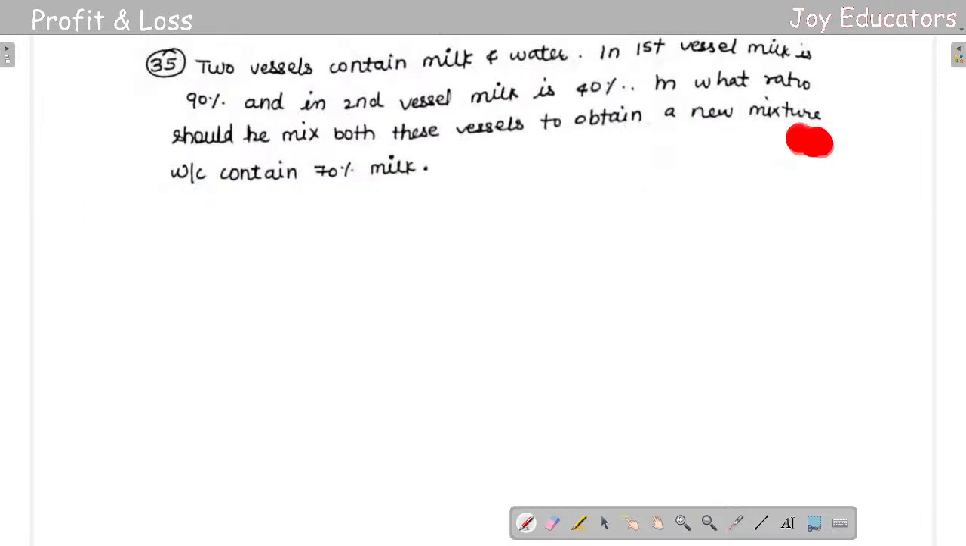30th question. So 2 vessels contain milk and water. The first vessel milk is 90% and second vessel milk is 40%.